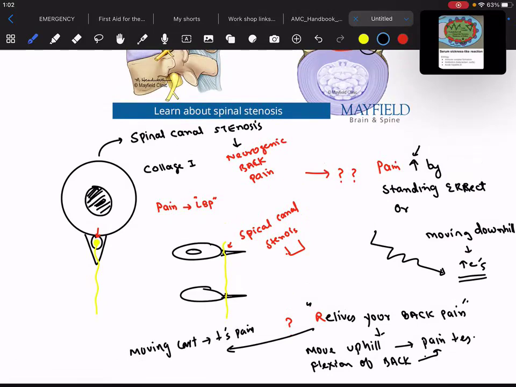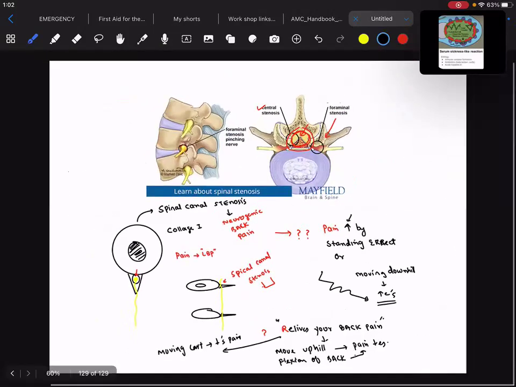This is what you will see in a patient who is having lumbar, or rather we will say spinal canal stenosis. Okay, spinal canal stenosis. Remember that.